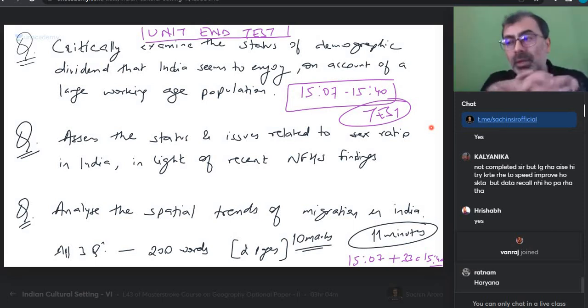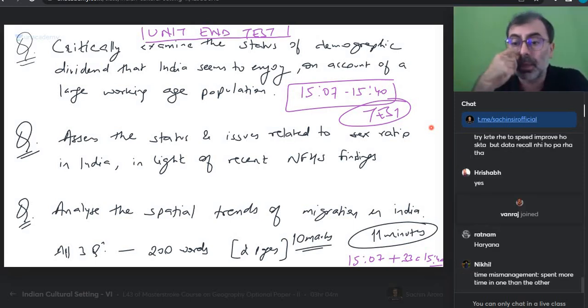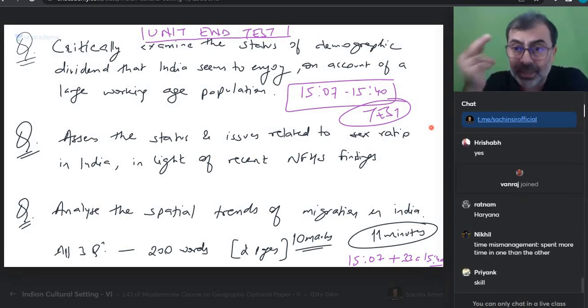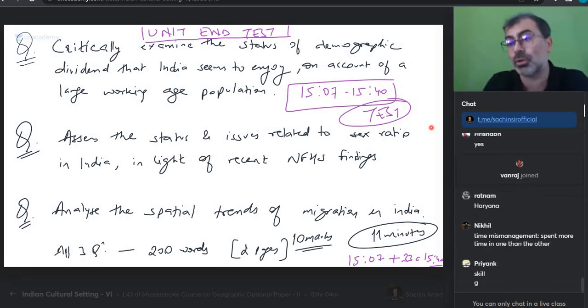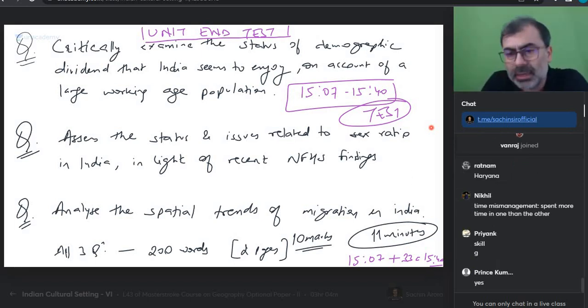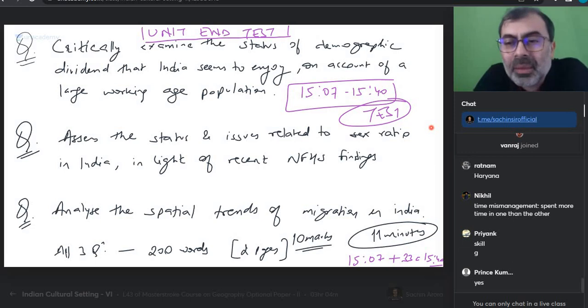Then apart from that, we said, one is this part, that is, is the economy able to absorb. Second was the quality of workforce, whether they are skilled, whether their attitude is towards the work. We are looking at their health issues also. So many things can be included. So if a student had thought of that, the class discussion had given you a lot of ideas. The idea is, answer कैसे लिखेंगे, वो भी देखते हैं.